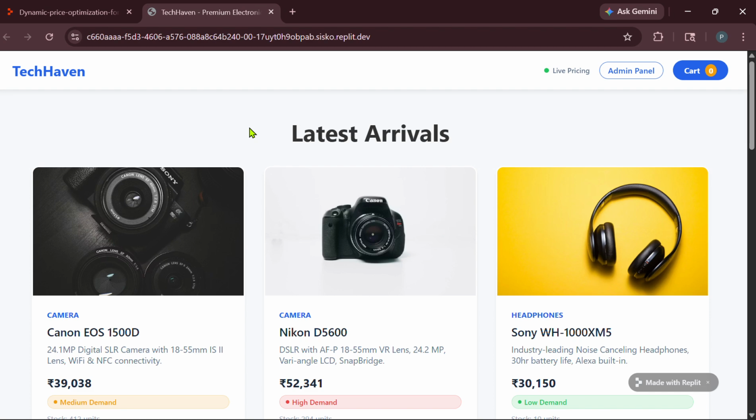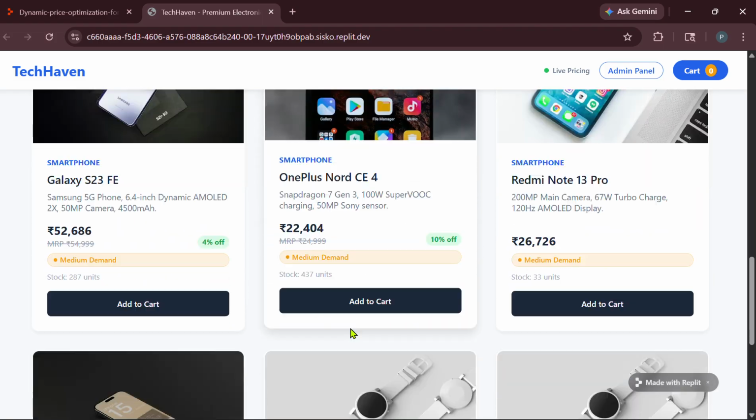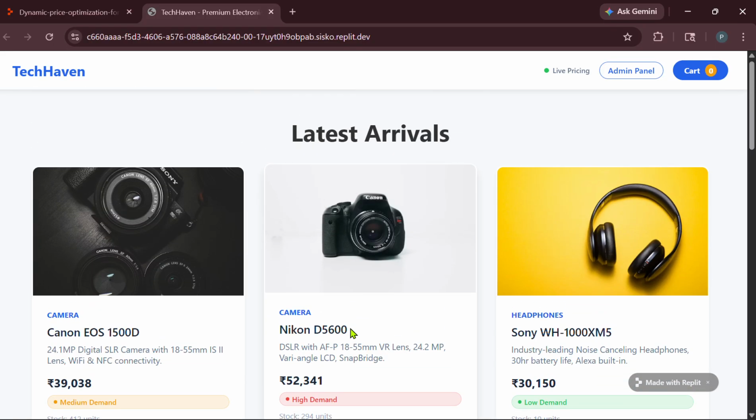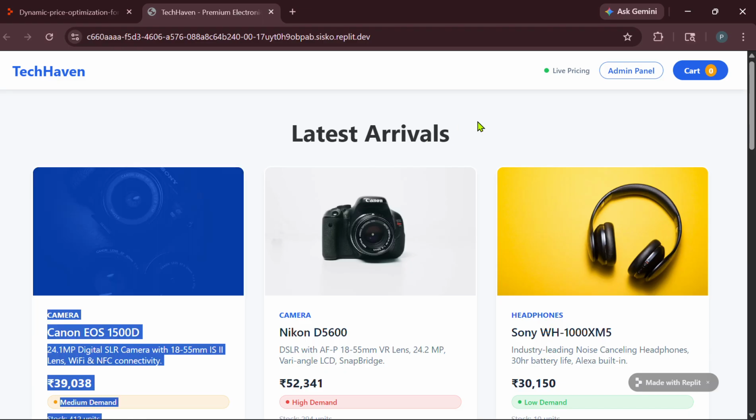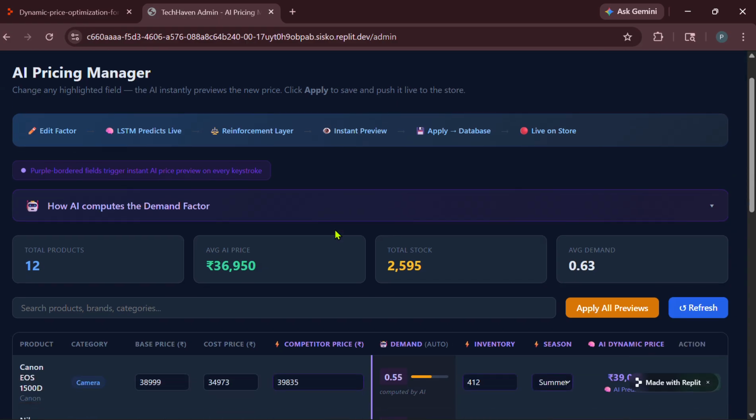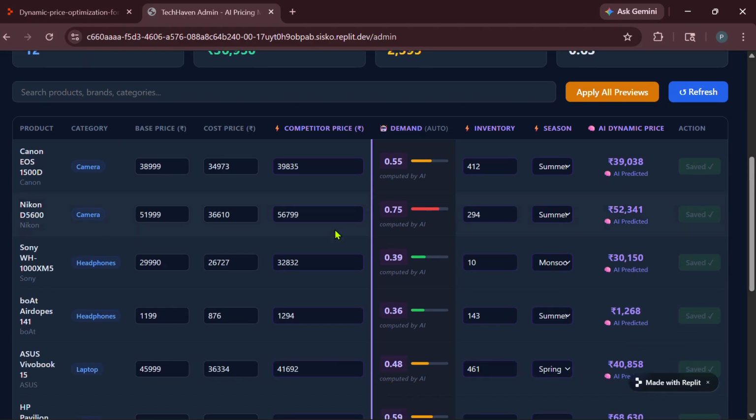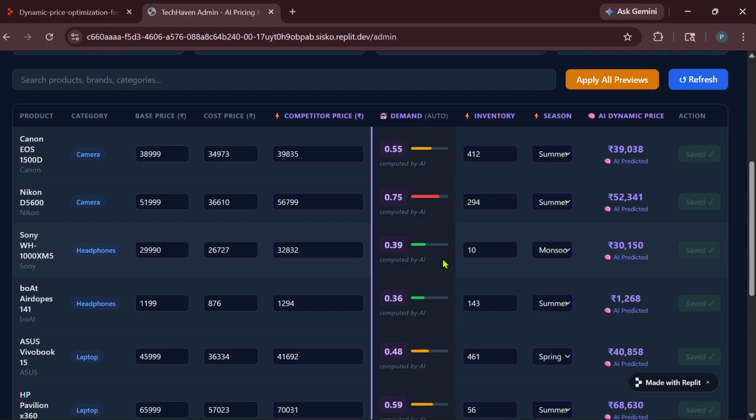This is our model dashboard. It shows the price of the product in real time. We don't have any API integration to generate the competitor price, so for that reason we have an admin panel. When we change the competitor price, it will generate the demand automatically and also the AI dynamic price.